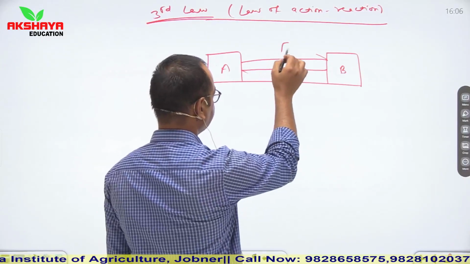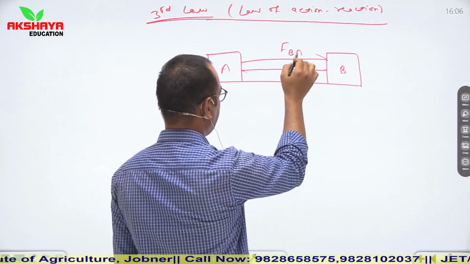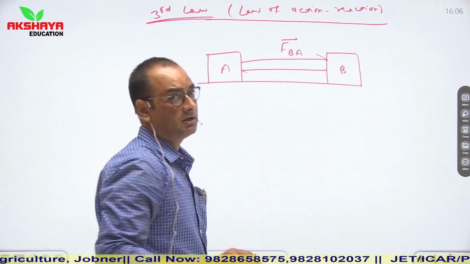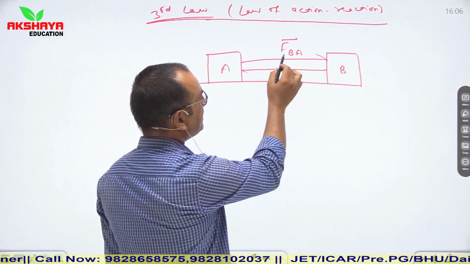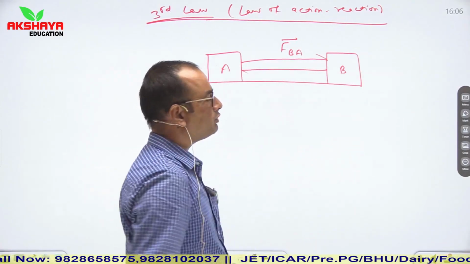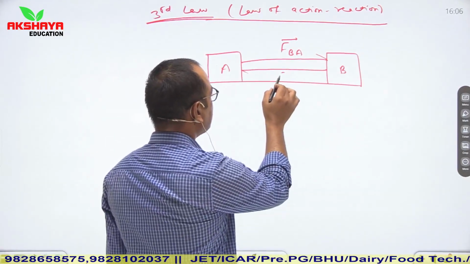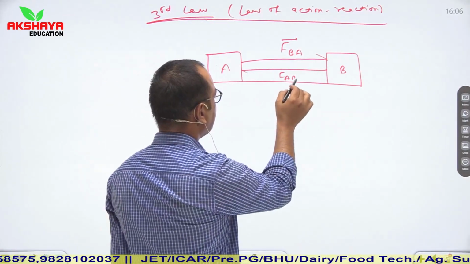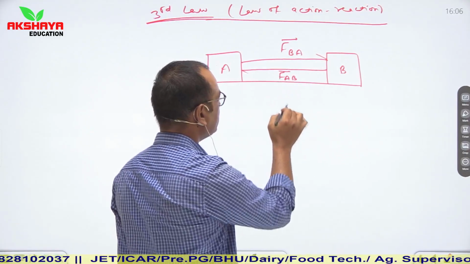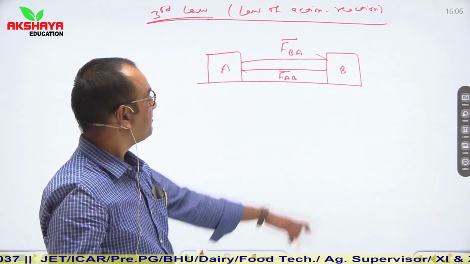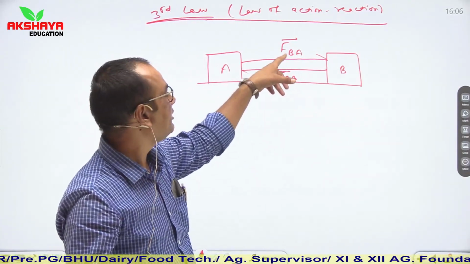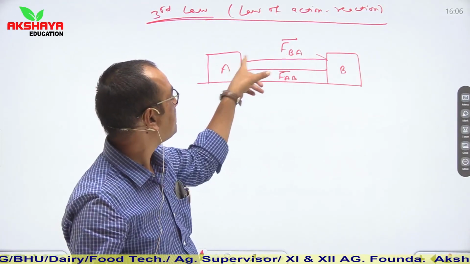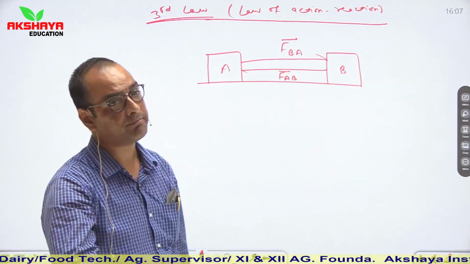So if I say that FBA is force on B due to A, then this becomes equal to FAB vector, which is force on A due to B. Means B is applying a force on A, that is FAB, and if A is applying a force on B, then it becomes FBA.